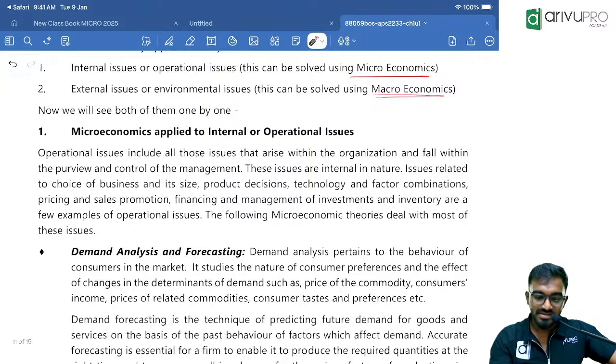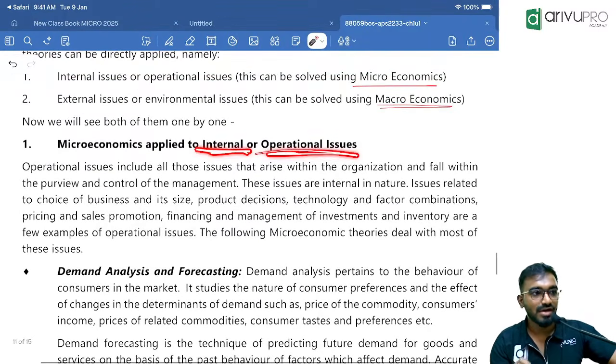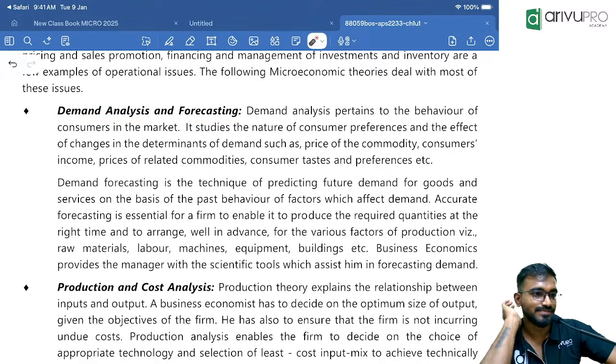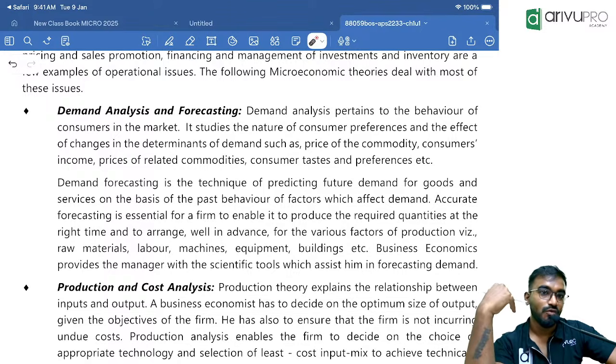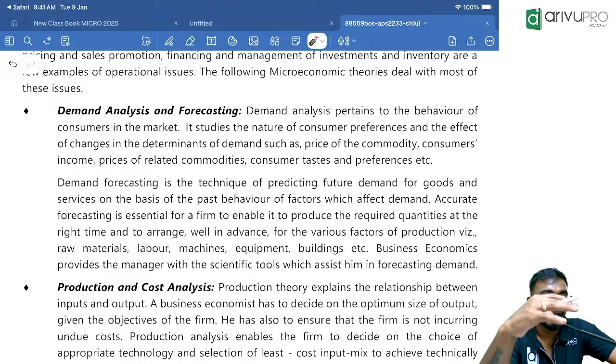This is very simple to understand also. Microeconomic analysis speaks about internal or operational issues. First and foremost, demand analysis, and I will just go generic in nature here. What is the probable demand in the coming future? How many goods and services are people ready to buy? How much should I, as a manufacturer, prepare and offer to the market at a particular period of time?